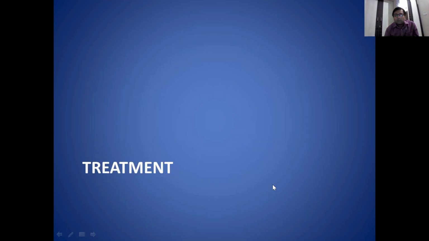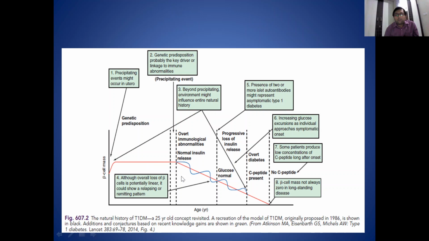Next thing, in type 1 diabetes, initially when the patient starts developing hyperglycemia and insulin secretion is decreased, then there is a phase when there are reserves of insulin which is secreted from the destructing beta cells, and these lead to the euglycemic state for a brief time.